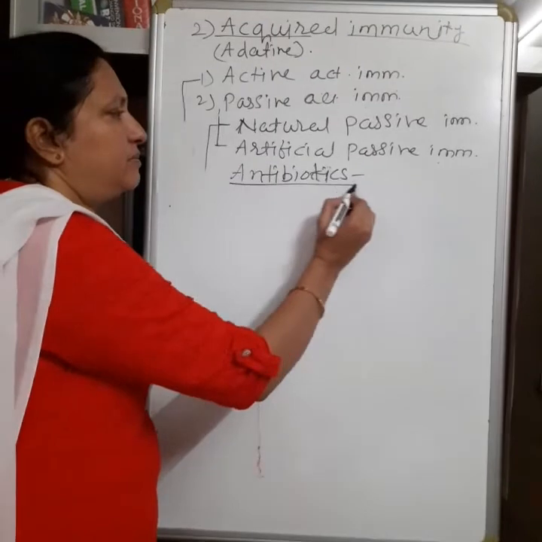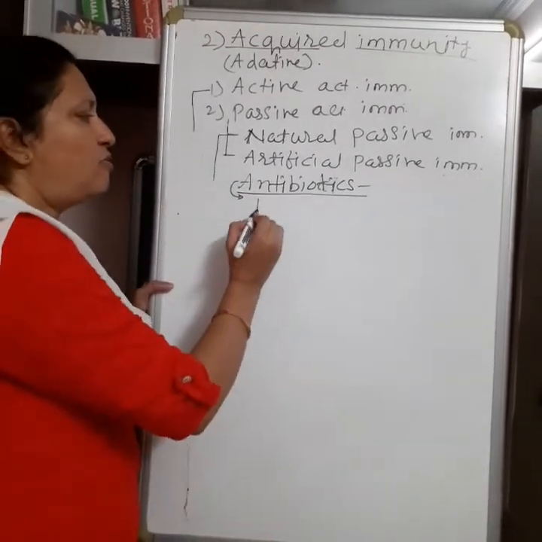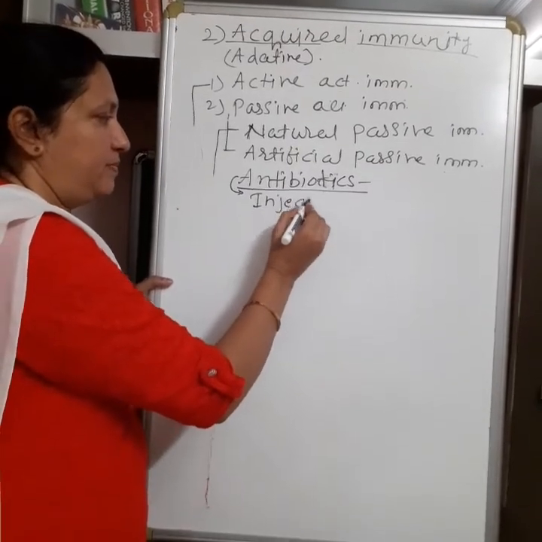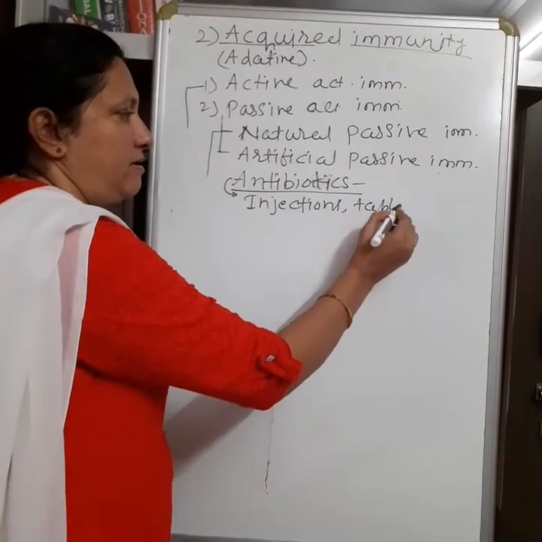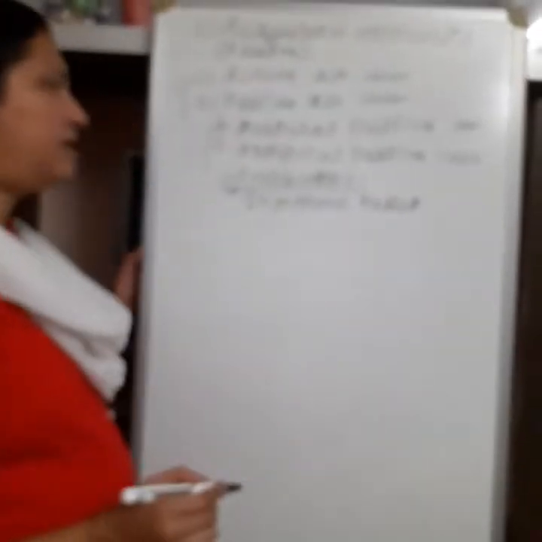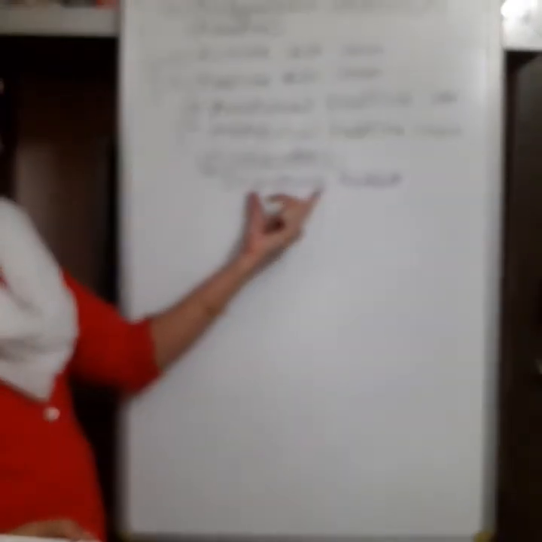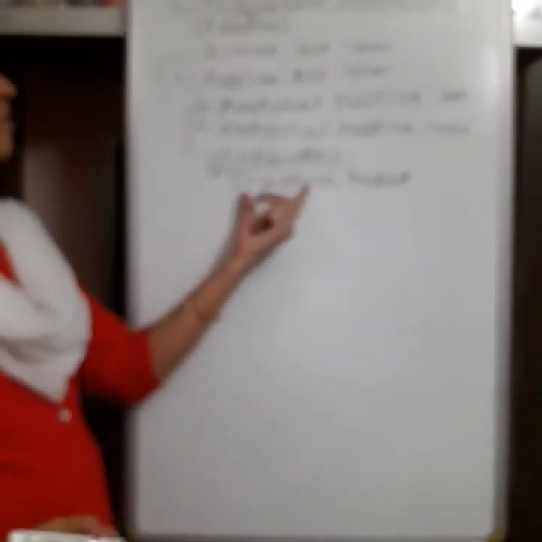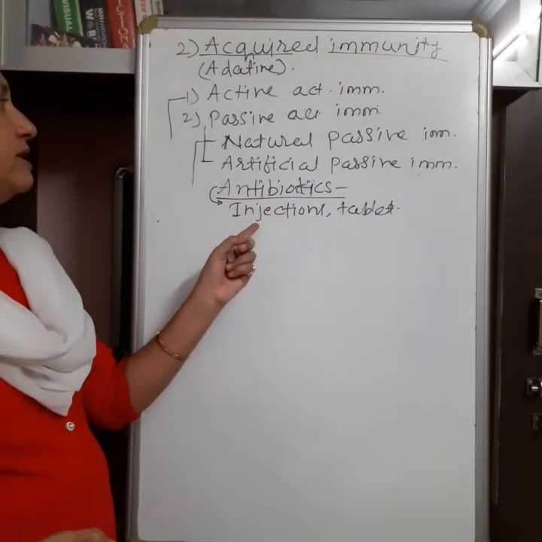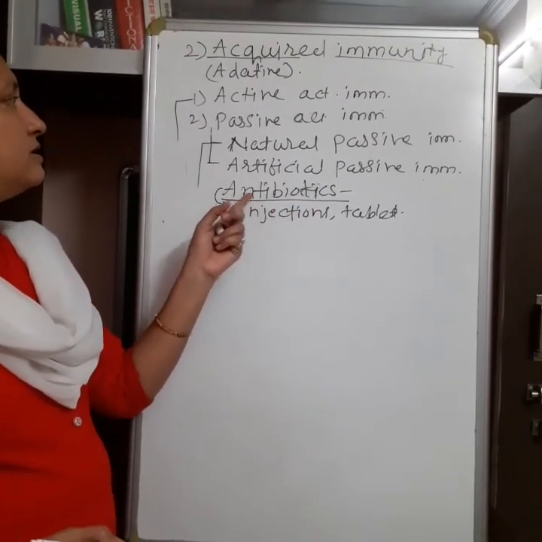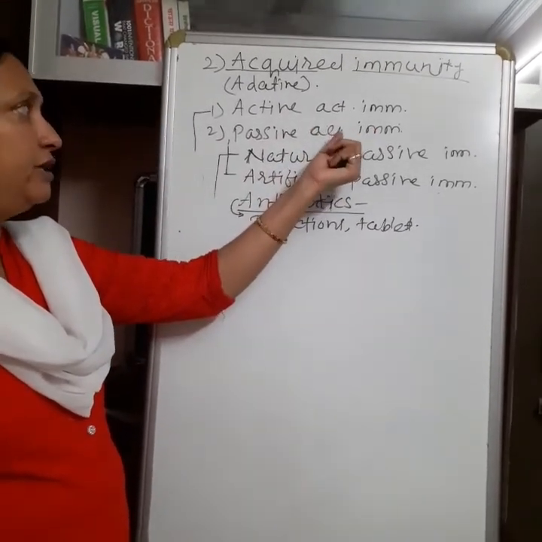They are introduced into the body in the form of injections or tablets. They are helpful for killing the microorganisms, or for responding to the pathogens, and to prevent disease. So this is the second example of passive acquired immunity.